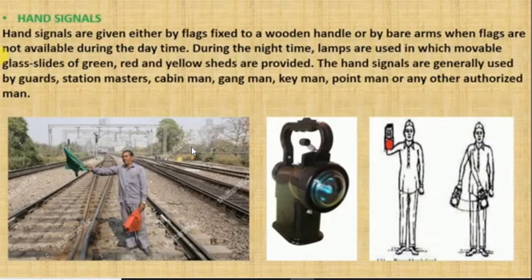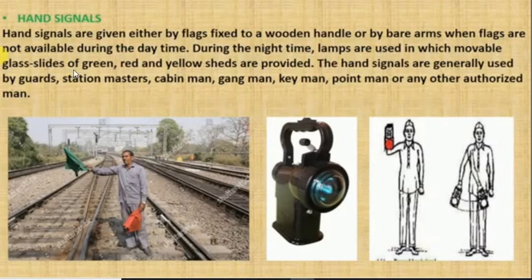As the name indicates itself, it is used by a man, with his hand. That's why it is called a hand signal. It's a manual signal. Here, hand signals are given either by a flag fixed to a wooden handle, or by the bare arm. One person can just hold that flag, even without a wooden handle.